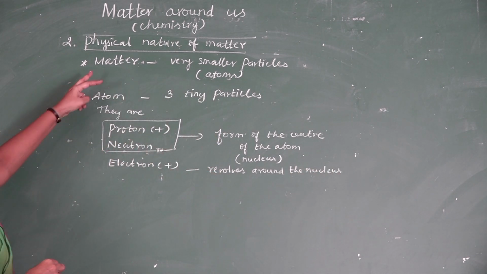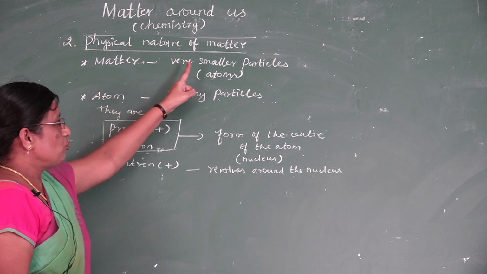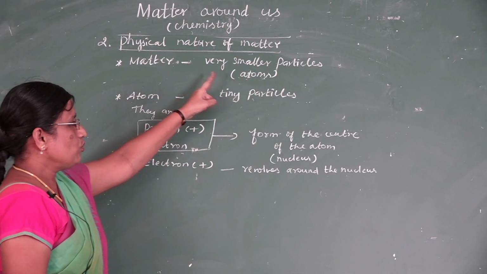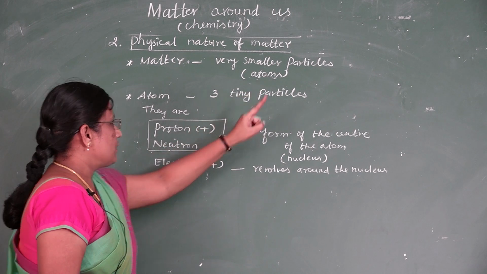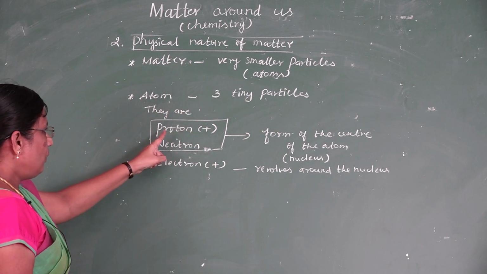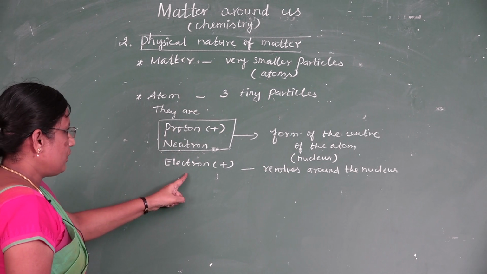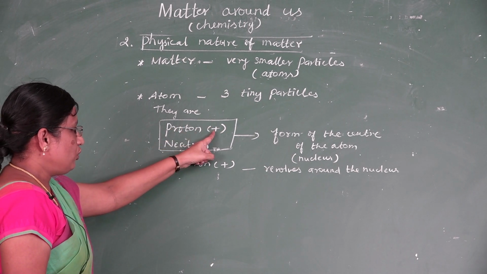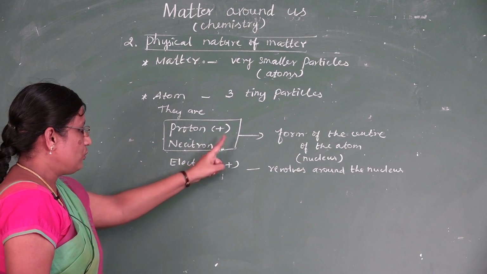Listen one more time. Matter is made up of very smaller particles. Very smaller particles are called atoms. Atom is made up of three tiny particles. They are proton, neutron and electron. Proton carries positive charge. Neutron carries no charge.